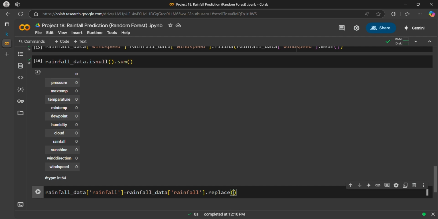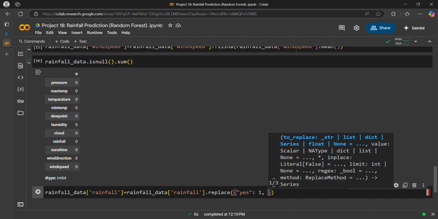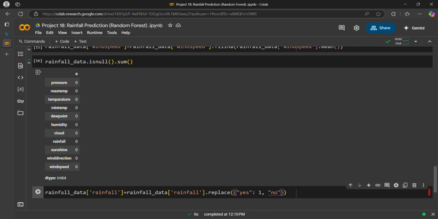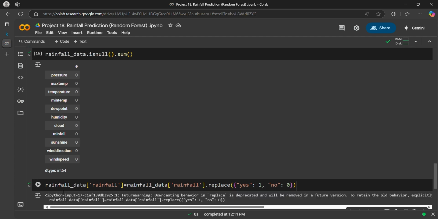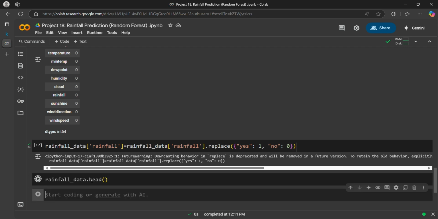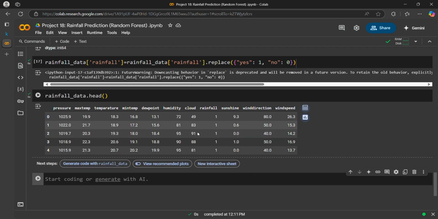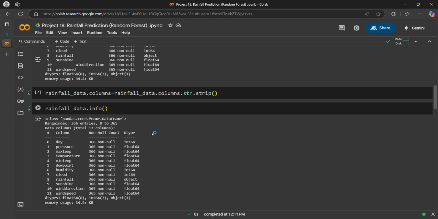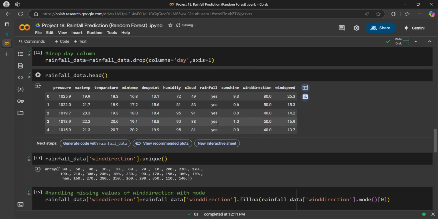I have to replace yes with 1 and no with 0. Let's do it. Now let's check the output. Rainfall data dot head, printing the first 5 rows. So our data has been updated. The first 5 values are yes. Okay, good.